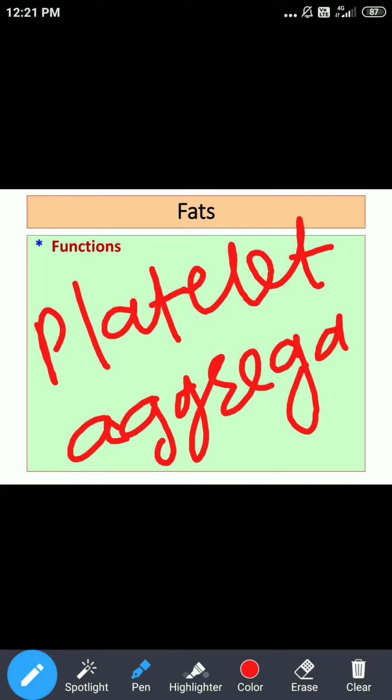This is the most important function of linoleic acid and arachidonic acid. By preventing platelet aggregation, these essential fatty acids provide protection against thrombus formation.